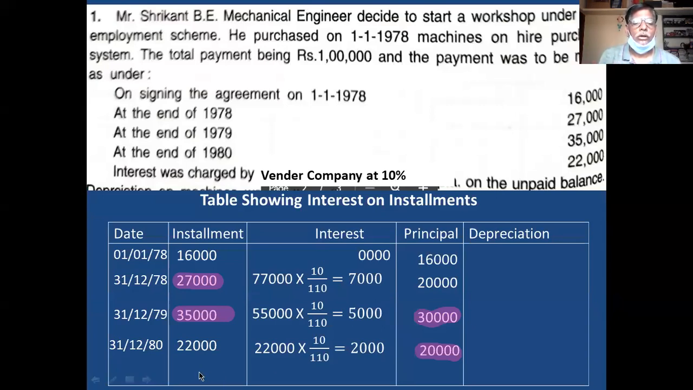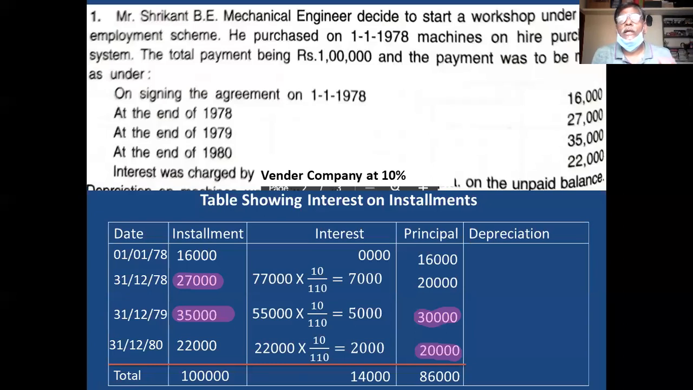Now take the total of all the columns. Installment column is 1 lakh. This 1 lakh is called as higher purchase price. Okay. Interest column total is 14,000. Am I right? 1 lakh minus 14,000 is 86,000. So 86,000 is called as principal total.